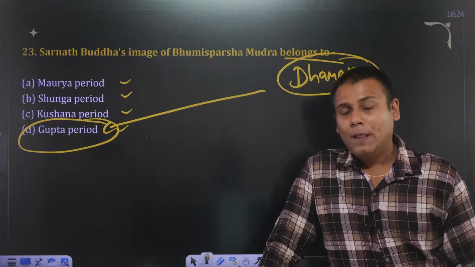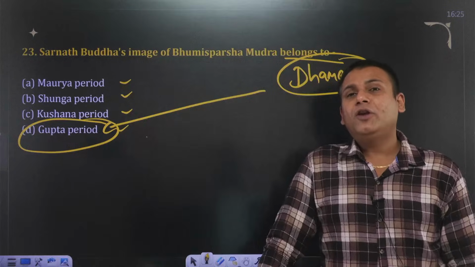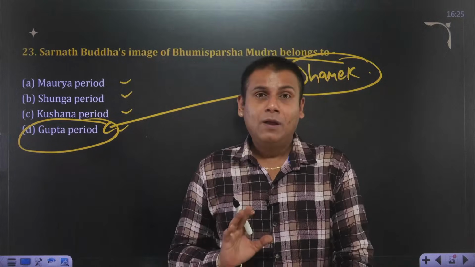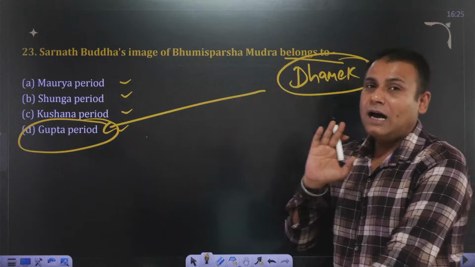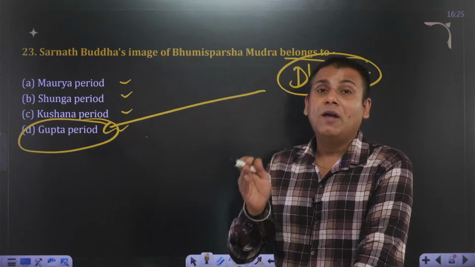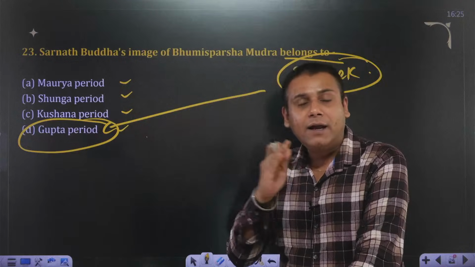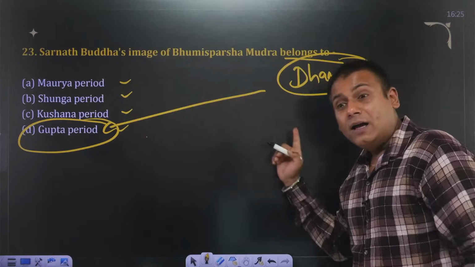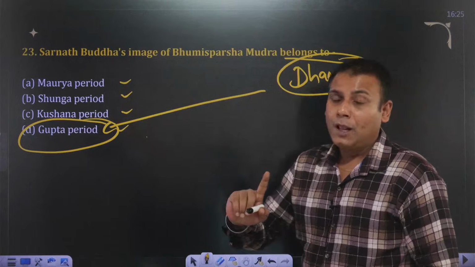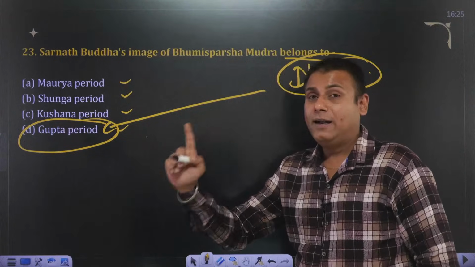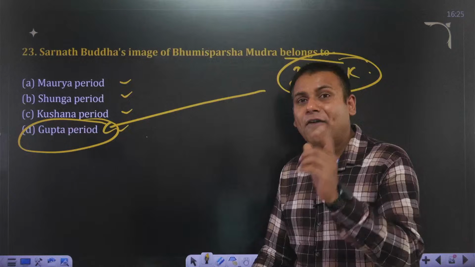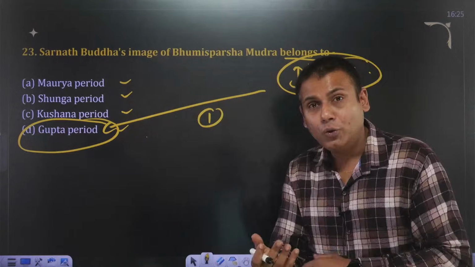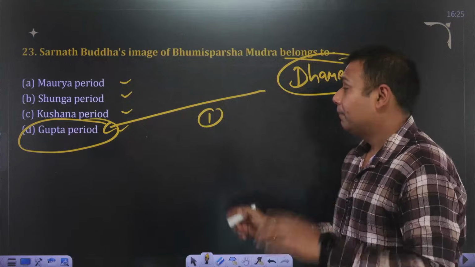Is that clear? One more important thing, UPSC usually has a tendency to ask questions on different monasteries. UPSC once asked a question on monasteries in the form of which among the following are incorrectly matched. On one side, the names of the monasteries were written, on the other side, the locations. So you have to go through a few important monasteries. Let me give you the information, and if you want to, you can note them down.